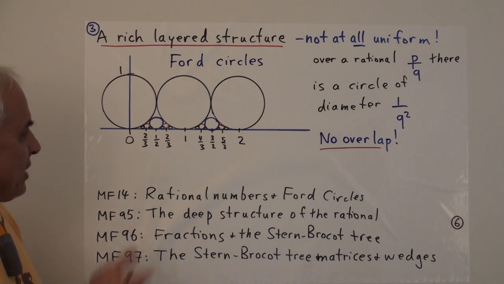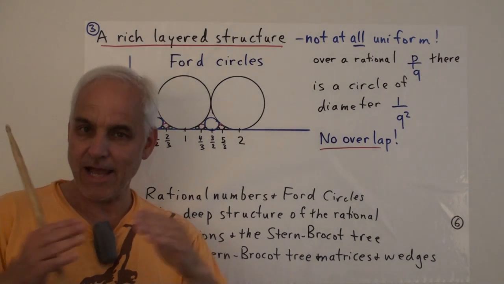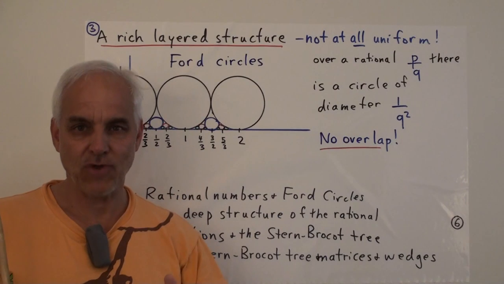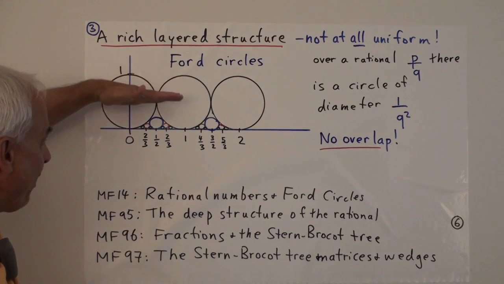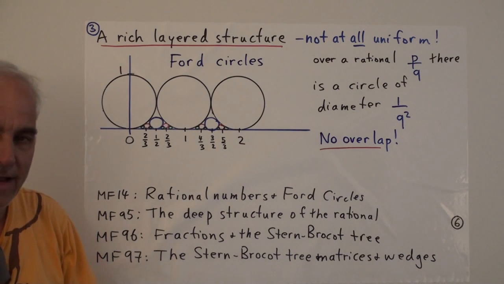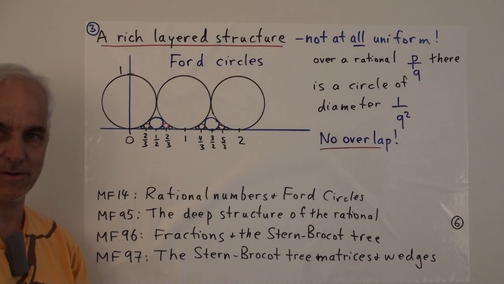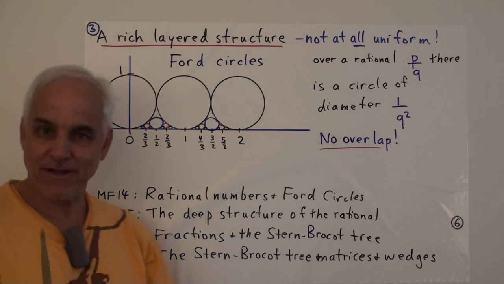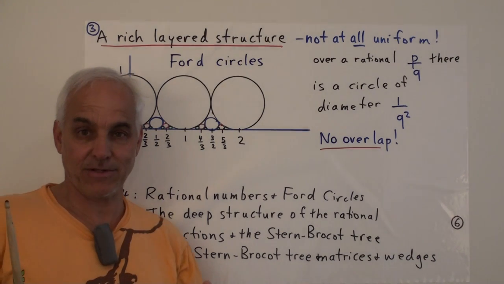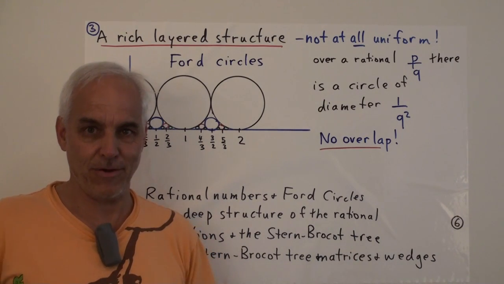Okay. So what this exhibits is that, far from being uniform, even an interval like 0, 1 actually has a rich layered structure. As we go down, sort of like with a magnifying glass, we are seeing more and more rational numbers with bigger and bigger denominators. It takes more and more work to see the denominators that are big, because they're big and it's hard to write them down.